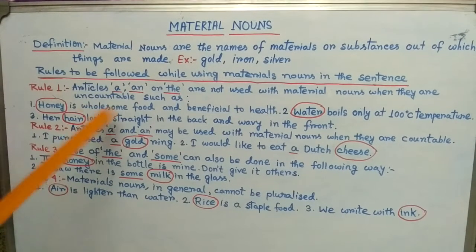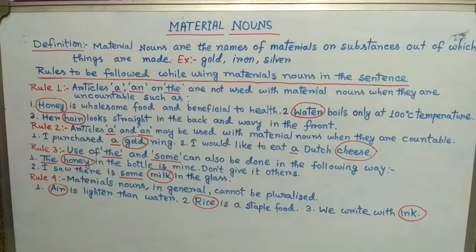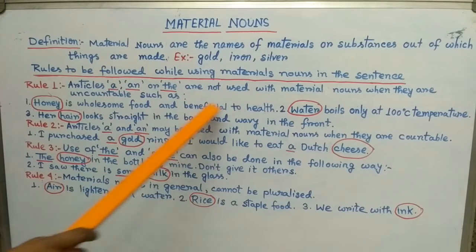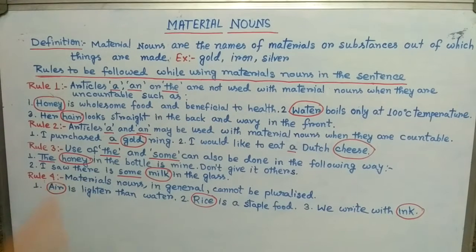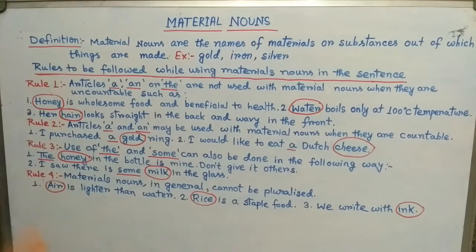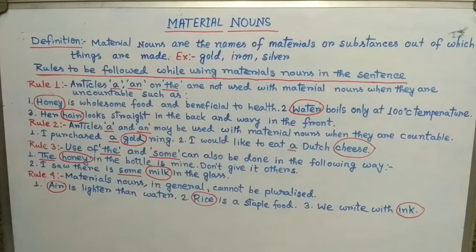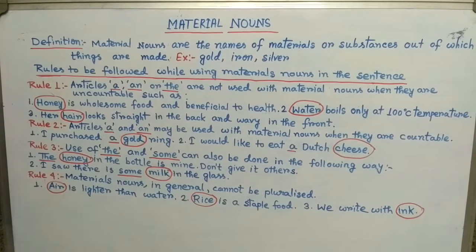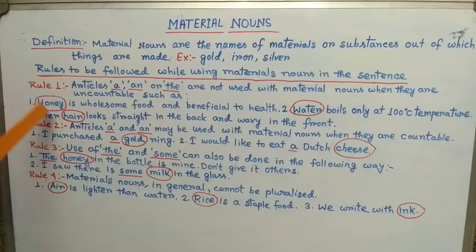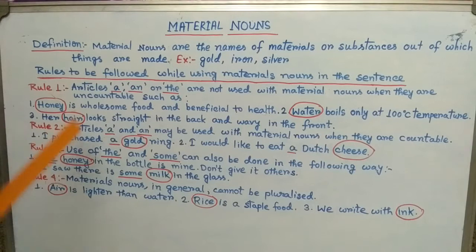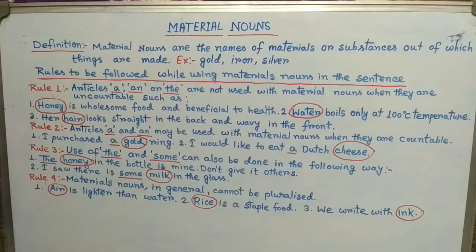Sometimes they can also be countable, which we have to know in the next rule. So in this rule, for example, first look here. Honey is wholesome food and beneficial to health. In the given sentence, which one is the material noun? Honey, that we get from animals. So honey is uncountable. We cannot count honey. So before honey, this material noun, we cannot use a honey, an honey, or the honey.